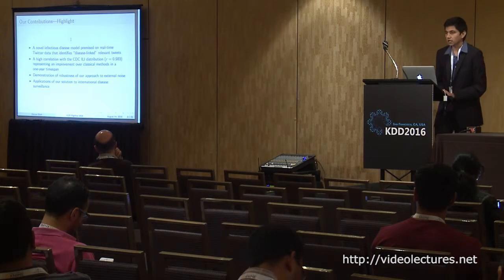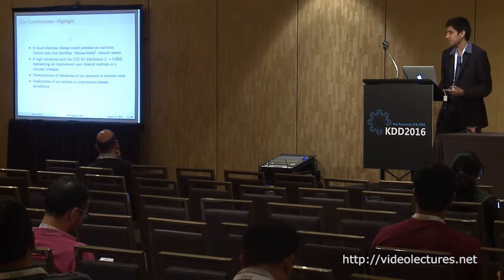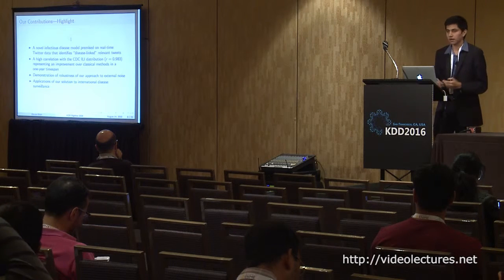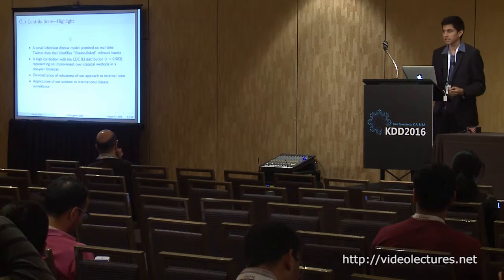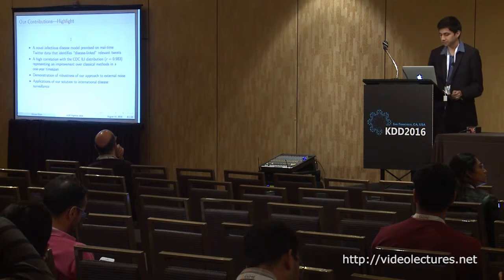So a highlight of our results include a correlation, a Pearson's R value of 0.983, representing the best yet to date with these networks. We additionally demonstrated a robustness of our approach to external noise, and we demonstrate an application of our networks to international disease simulations.